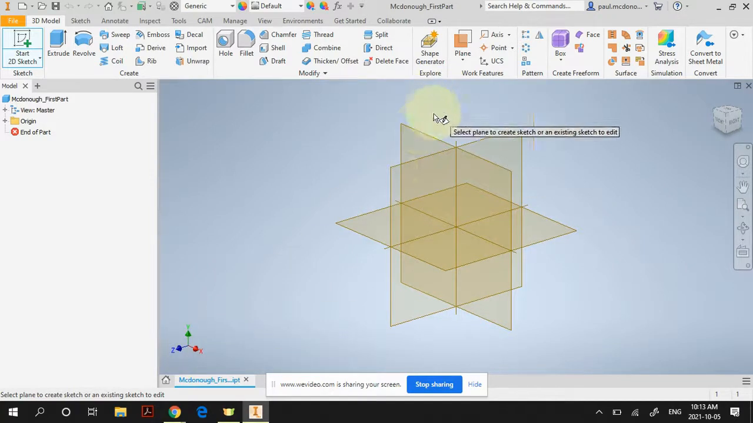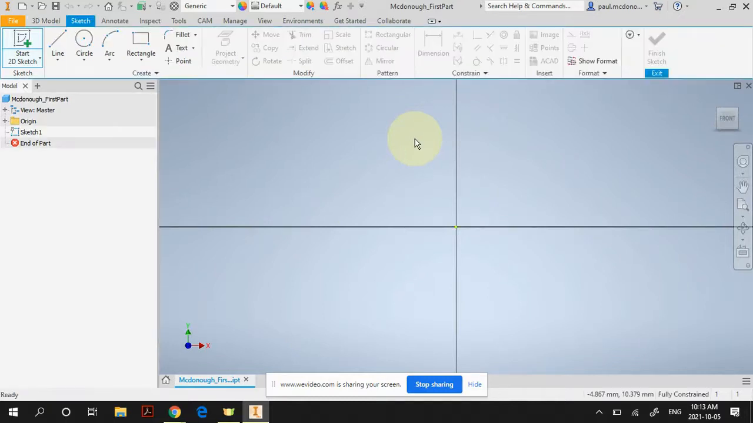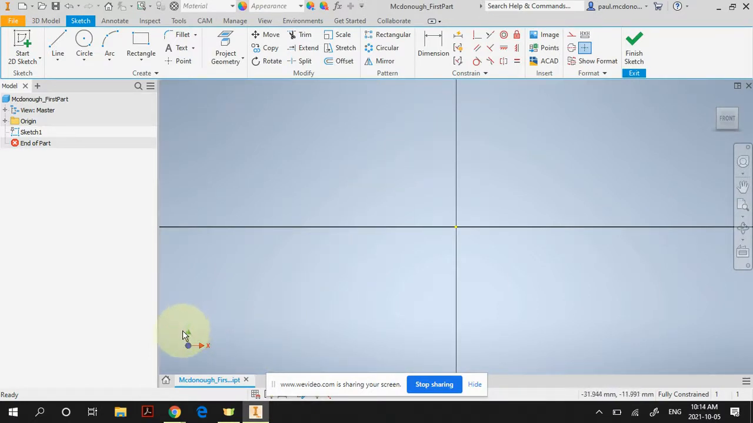Okay? So when I click on the X and Y plane, what it's going to do is it rotates your view so that the Z is pointing directly at you. And you can see that down here in the icon because the blue dot is pointing at you, X is to the right, Y is to the top.